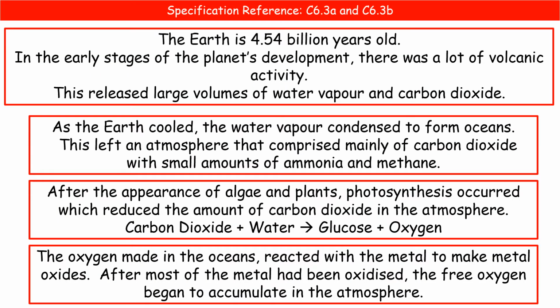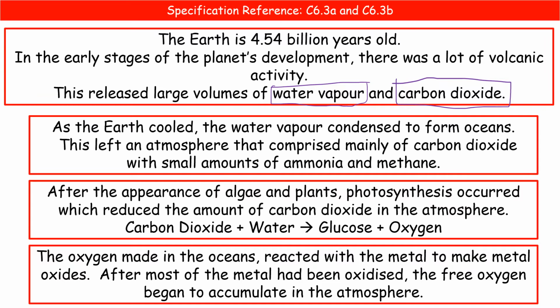What we're going to do then is have a look at the atmosphere here on Earth. Quick recap on the history of Earth's atmosphere first of all. The Earth itself is about 4.5 billion years old, and in the early stages of our planet's development we had loads of volcanic activity. As a result, our atmosphere was made up of water vapour and carbon dioxide. So because of all that volcanic activity, early Earth's atmosphere: water vapour and carbon dioxide.